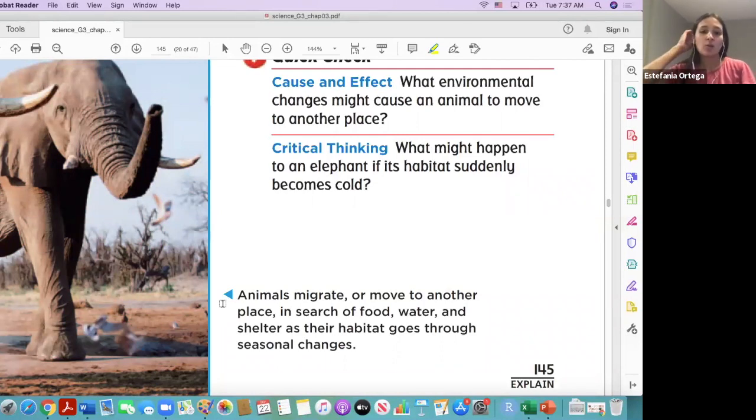So when an elephant can't find any more water, any more food in the habitat where they are living, they will just gather all their family and they'll just start walking for miles and miles and miles, even days, until they find a new place where they can stop and drink water, and they find food, and then they'll just drink water until everything dries up again, and then they will move again. So that's how they live, they just move and move and move.